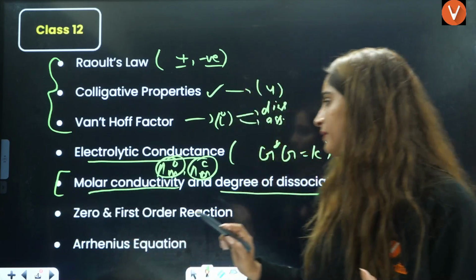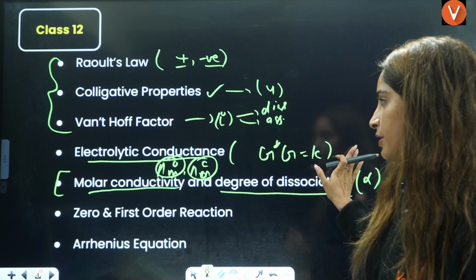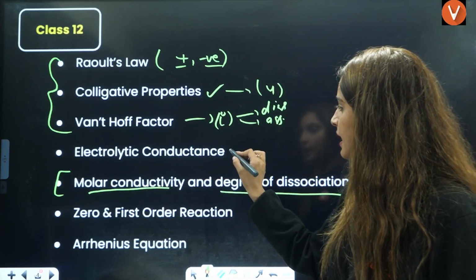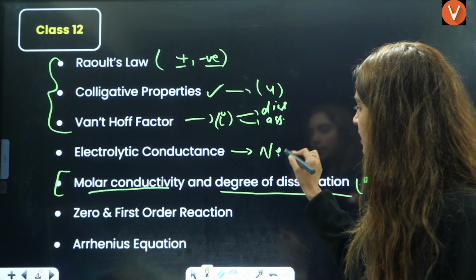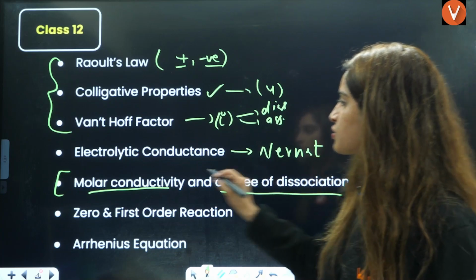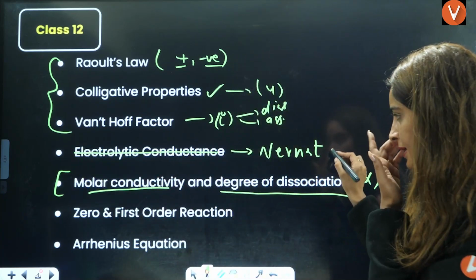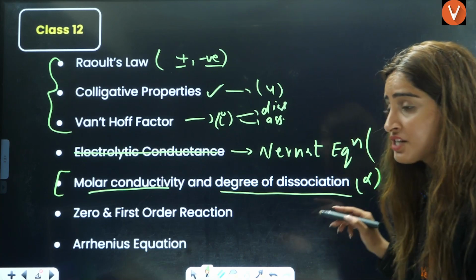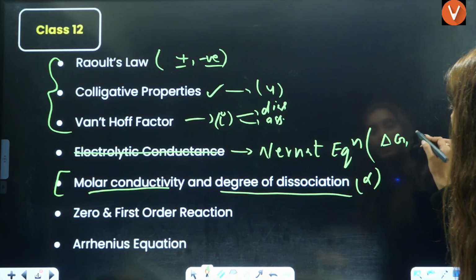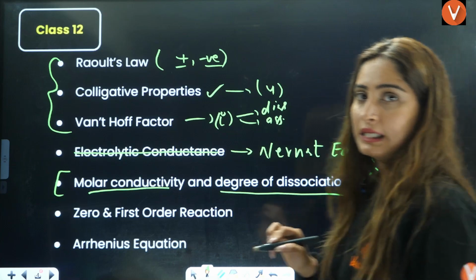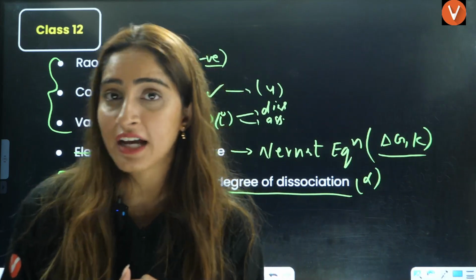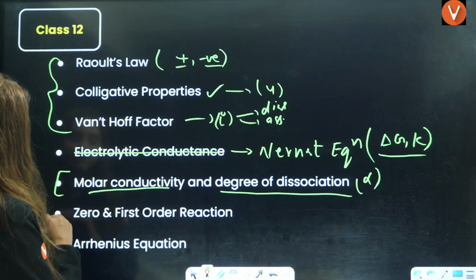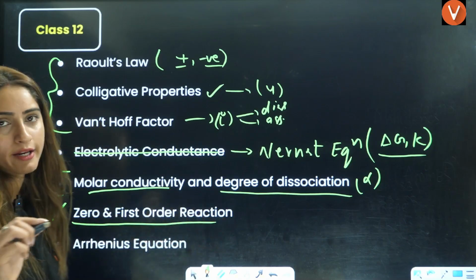Then I think we have not written the Nernst equation here, so instead of this, you can just write the Nernst equation, right? Also the Nernst equation's relation with delta G and the equilibrium constant, that is E naught's relation with delta G and the equilibrium constant. That is very important, right? Next is zero order and first order reaction.